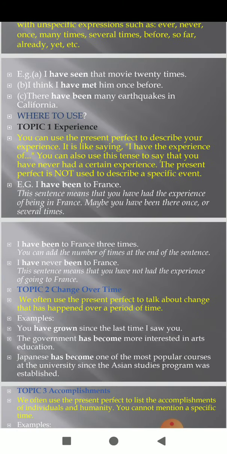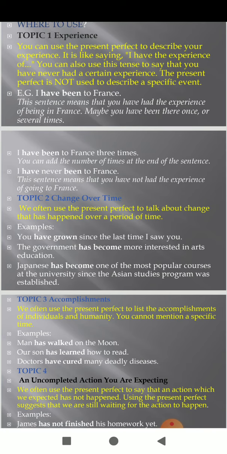We often use the present perfect to talk about change that has happened over a period of time. We have discussed it earlier. With examples, we'll understand, students. You have grown since the time I saw you. The government has become more interested in arts education. So in these examples, we can see that the present perfect is used to talk about change that has happened over a period of time.